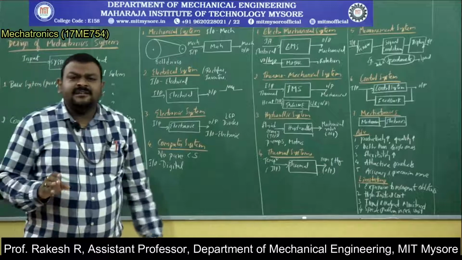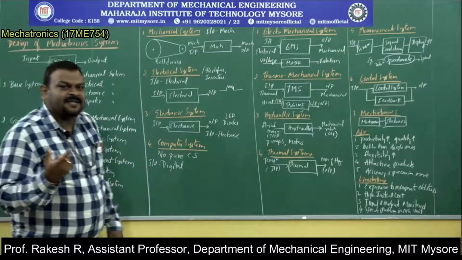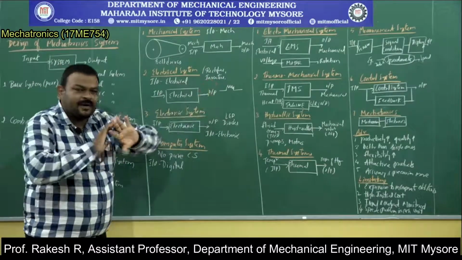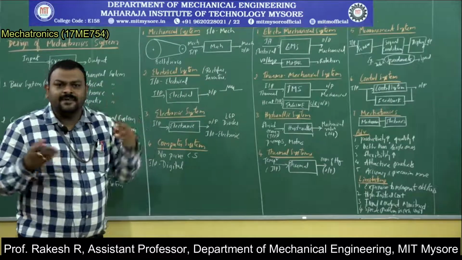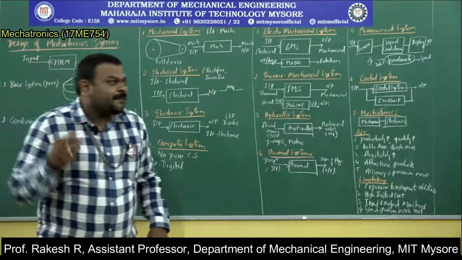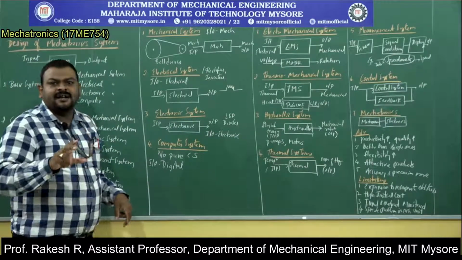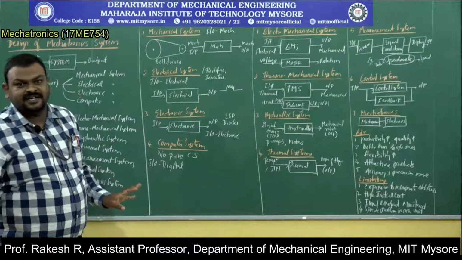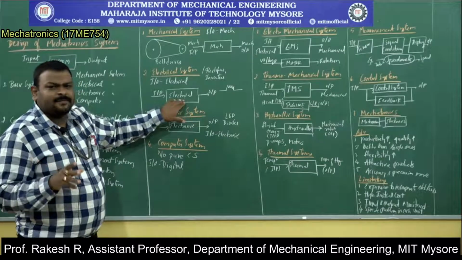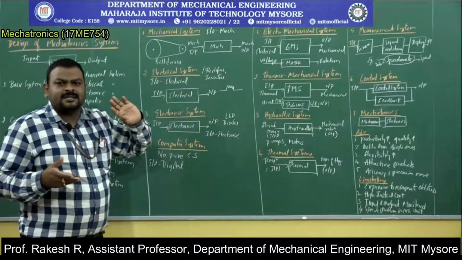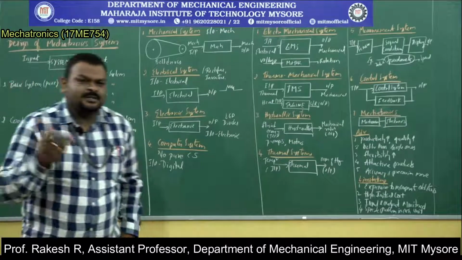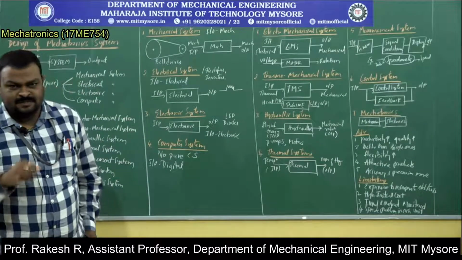Then electrical system. As the name itself indicates, in electrical systems, again the input and output are electrical in nature. It can be a resistor, it can be a capacitor, it can be an inductor. Input and output are purely electrical in nature. One example is rectifiers. Rectifiers are used to convert AC to DC.